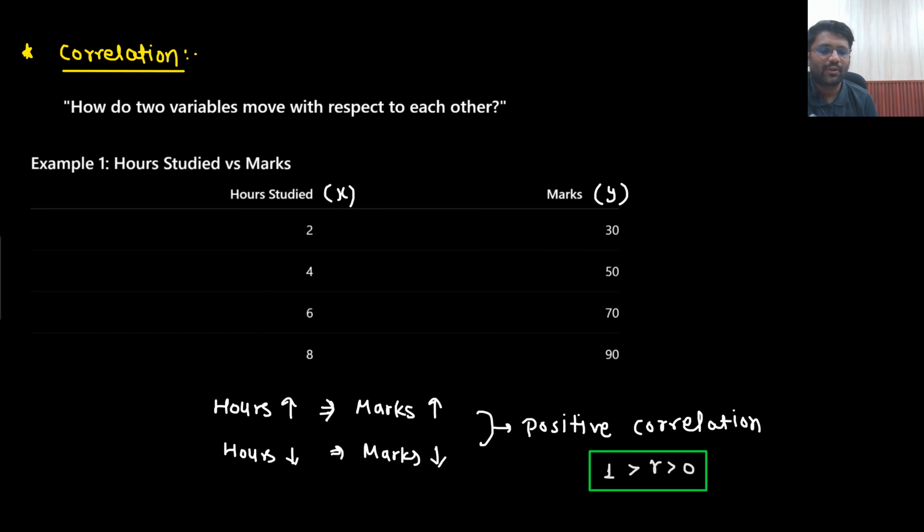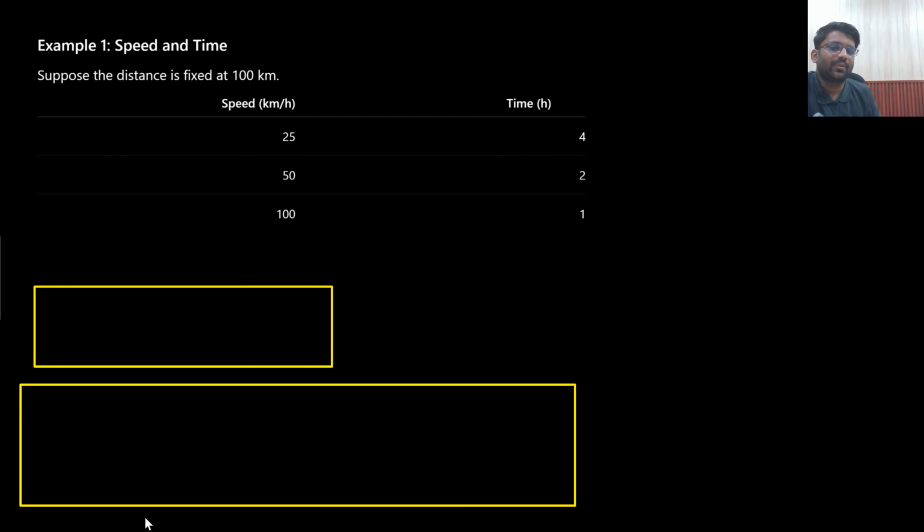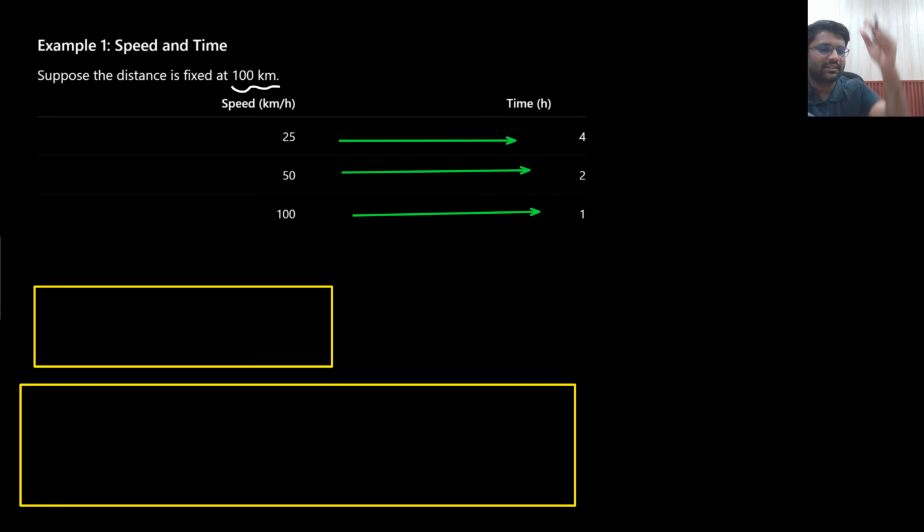Let's see the example of negative correlation. You need to reach a distance of 100 kilometers. If you are going with the speed of 25 km per hour, it will take 4 hours. 50 km per hour, it will take 2 hours. 100 km per hour, it will take 1 hour only. So as the speed increases, the time taken will decrease.